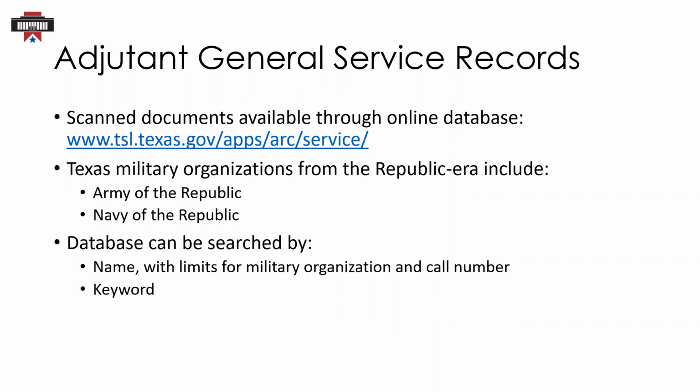Similar to the Republic claims, the Adjutant General's Department service records can be accessed through an online database. These include service records from military organizations throughout Texas history. The Republic era organizations are the Army and Navy of the Republic. Service records include a variety of documents gathered to prove service in an organization.